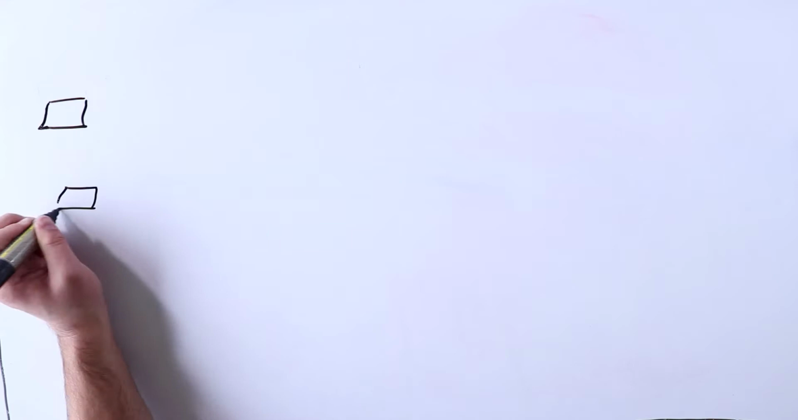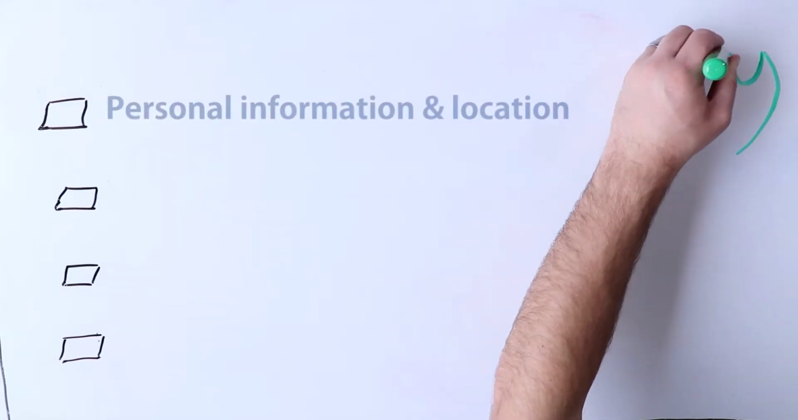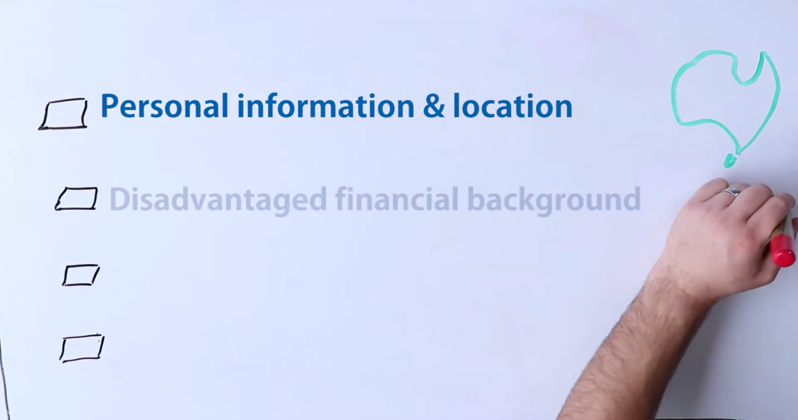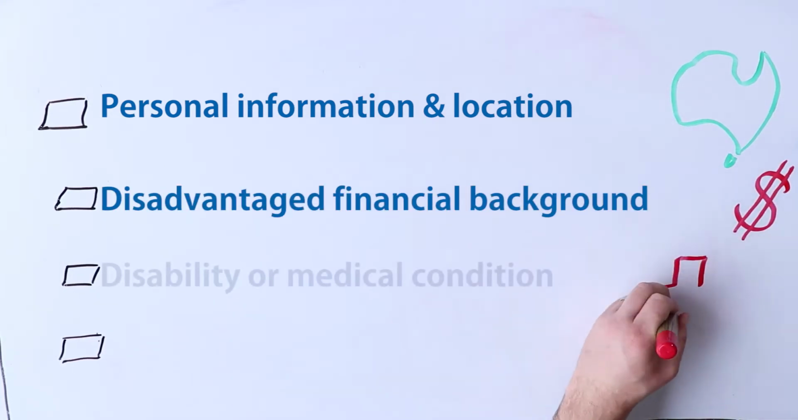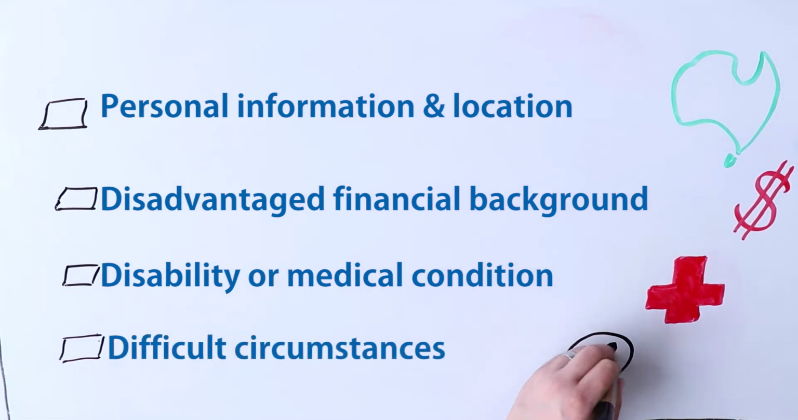There are 4 SEAS categories and you can apply for as many as you are eligible for. The categories are personal information and location, disadvantaged financial background, disability or medical condition, and difficult circumstances. Let's have a closer look at each one.